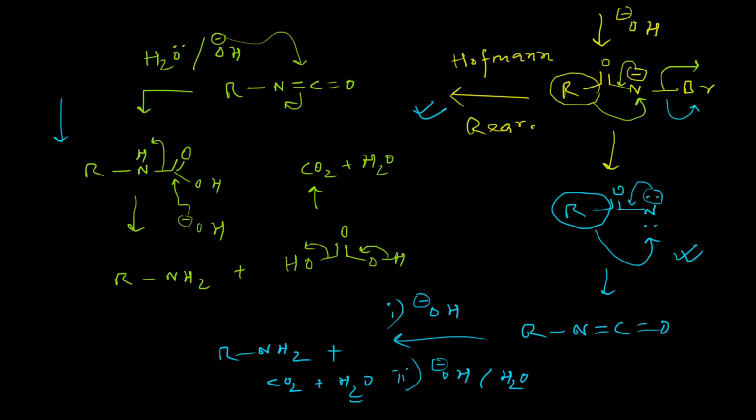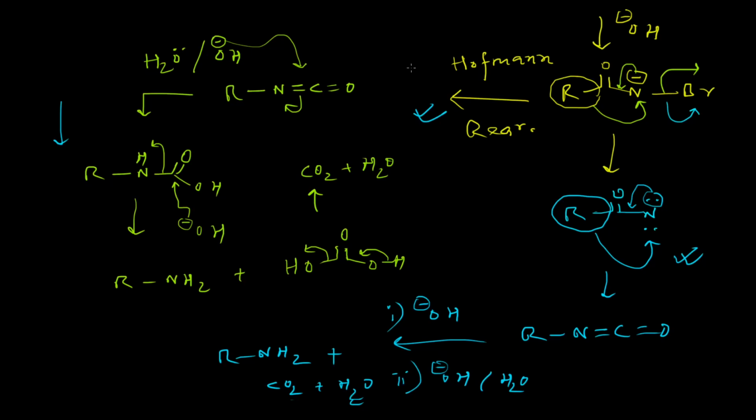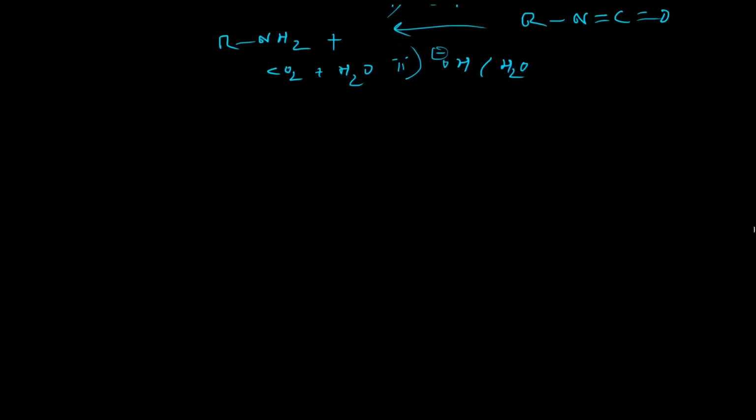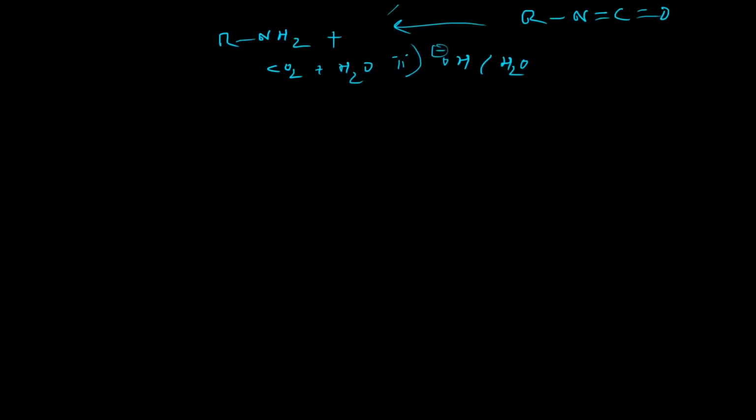So in order to prove which pathway is actually taking place, whether it is going through this pathway or through the formation of the nitrene intermediate, scientists have performed different experiments in order to establish the actual pathway.